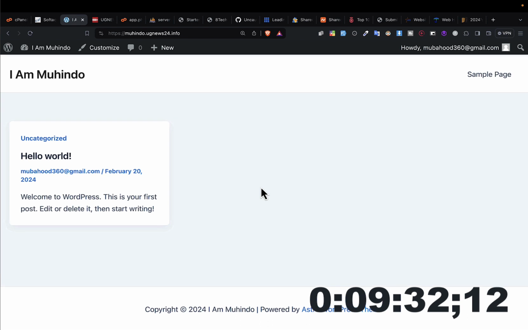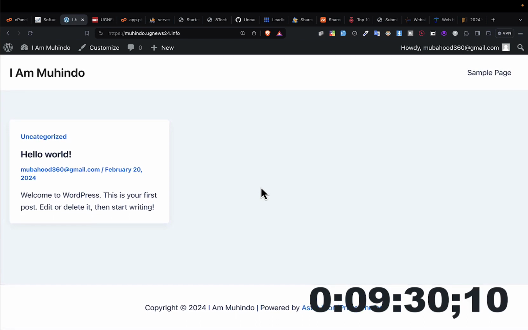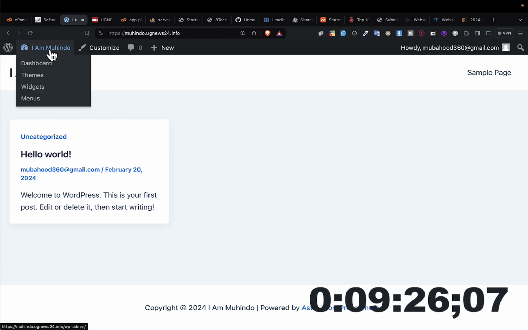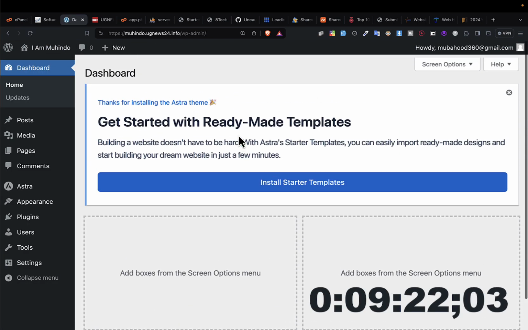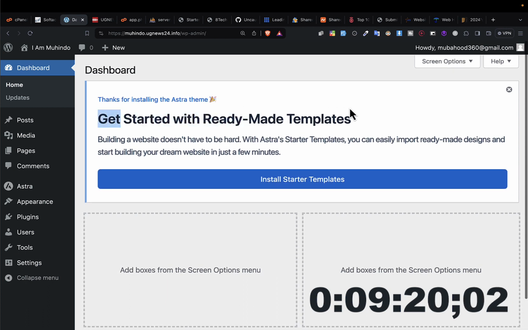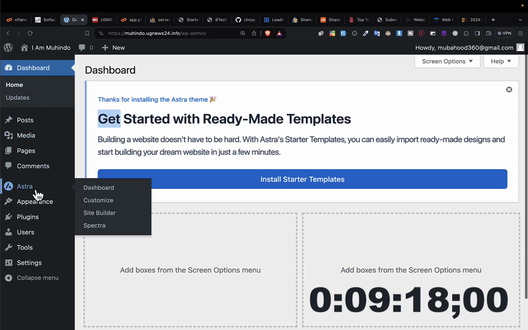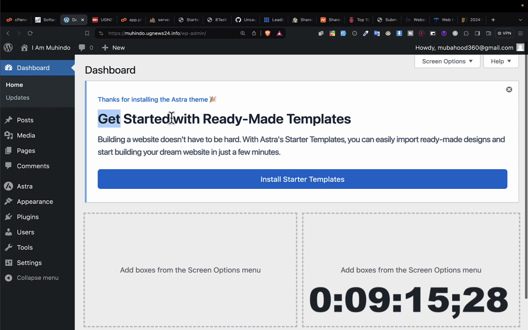Building a website that is very plain like this into something that looks beautiful is not a joke. Okay, so what I'm going to do is come here to my dashboard, and you see this theme Astra. It gives us somewhere to start from, and they say, hey, you can start by using our templates.